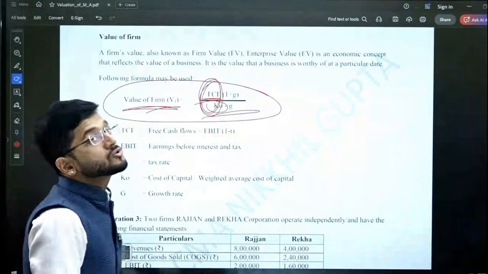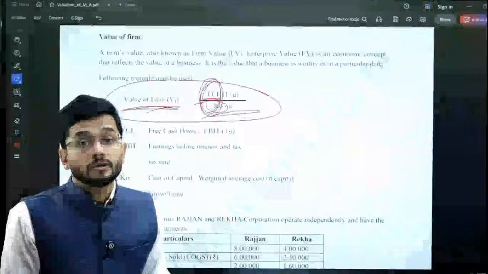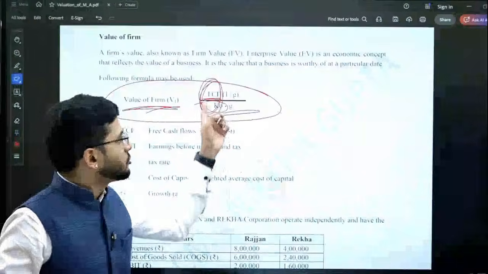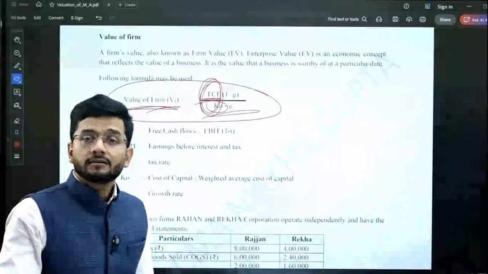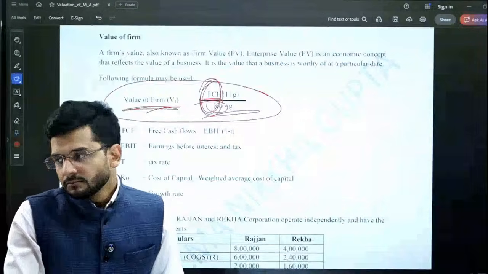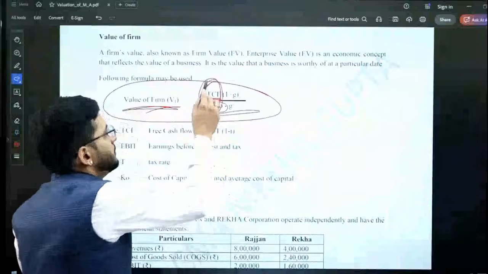Now if a growth element is also there in the question, then the formula changes a little bit. What is the changed formula? The formula is free cash flow multiplied by 1 plus growth rate, divided by overall cost of capital minus growth. This is a formula which you need to remember.